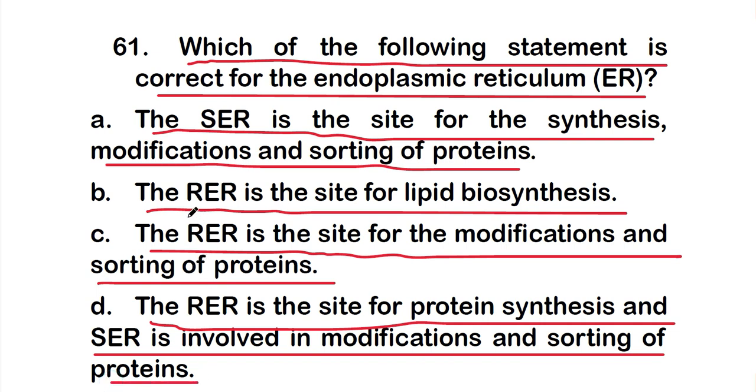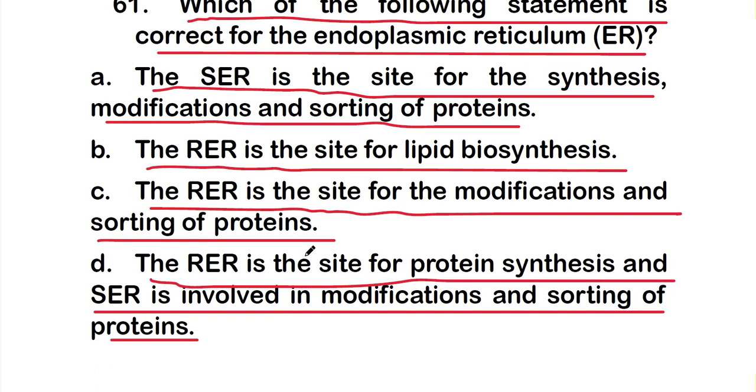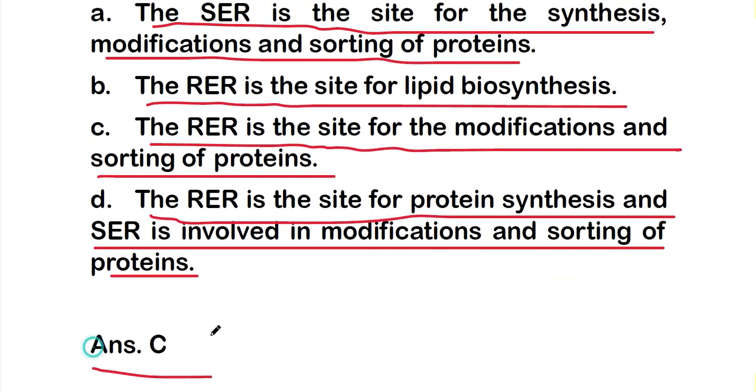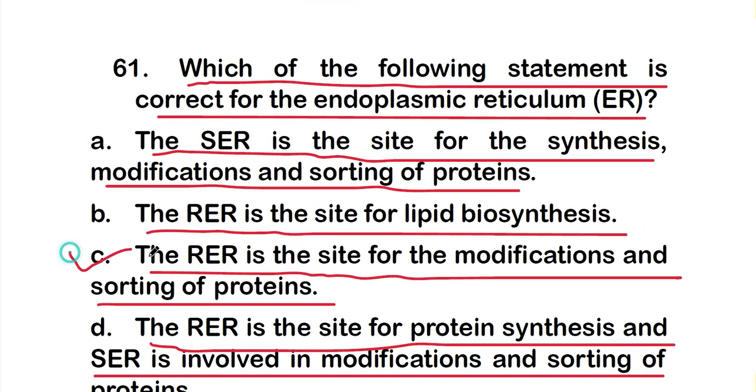So the right statement about the endoplasmic reticulum is option C, that is the rough ER is the site for the modification and sorting of proteins.